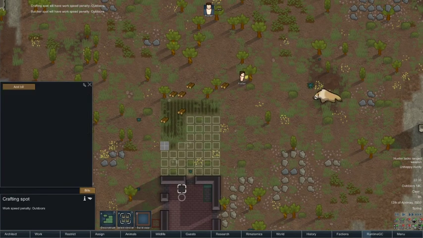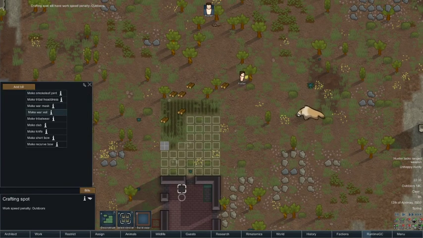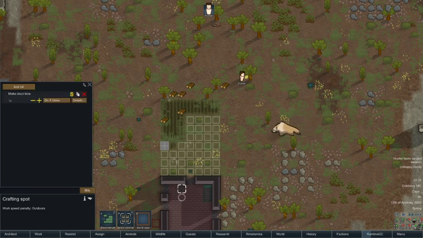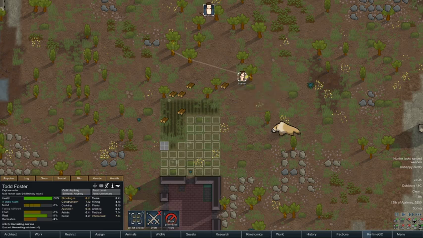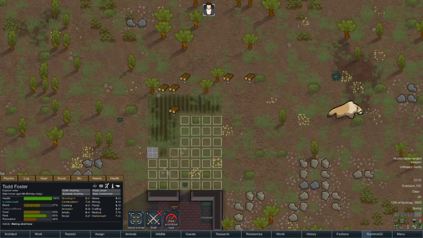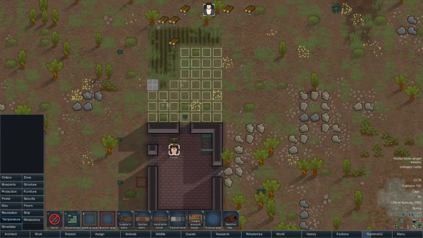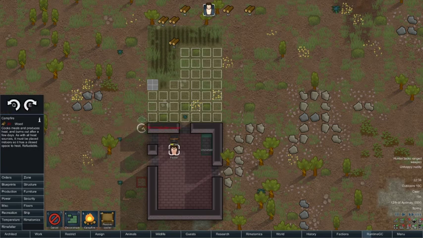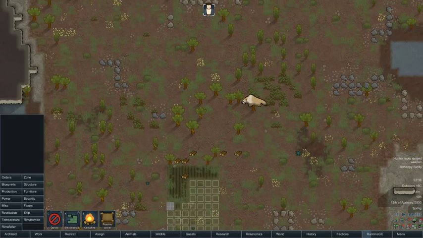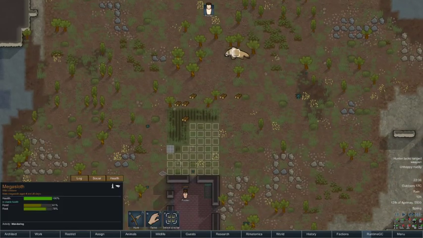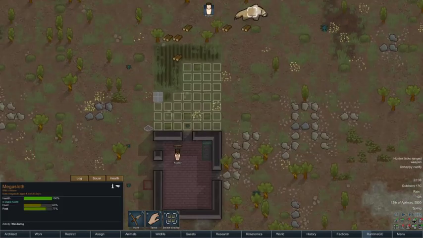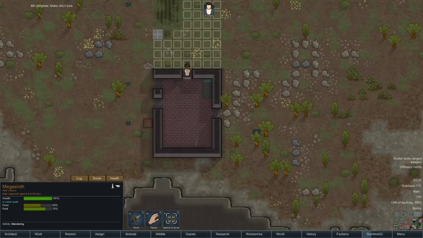So if we tell him to build a short bow for now, just do it once. We're going to craft that bow now. So we've got a food supply. It's going to be, actually another thing is temperature. We're going to want to build a campfire as well because we're going to want to cook that rat when we kill it if he's still around. We don't want to attack this mega sloth here because with a bow and arrow, I mean, he'll tear us apart. He'll tear Foster to pieces.